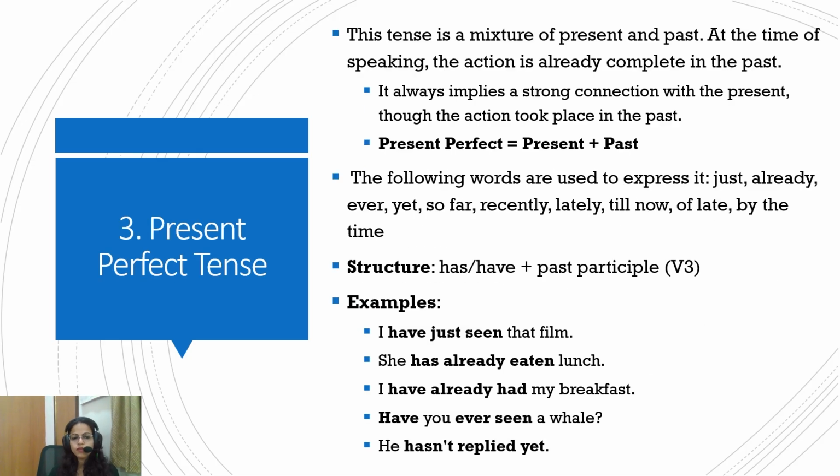Okay. Now, the present perfect tense. This tense is a mixture of present and past. So, if you have to make your present perfect, you have to work on your past as well. You can remember like that. When the present and perfect are together, your past should be perfect. Only then your present can be perfect. Present perfect always has a present and past together.